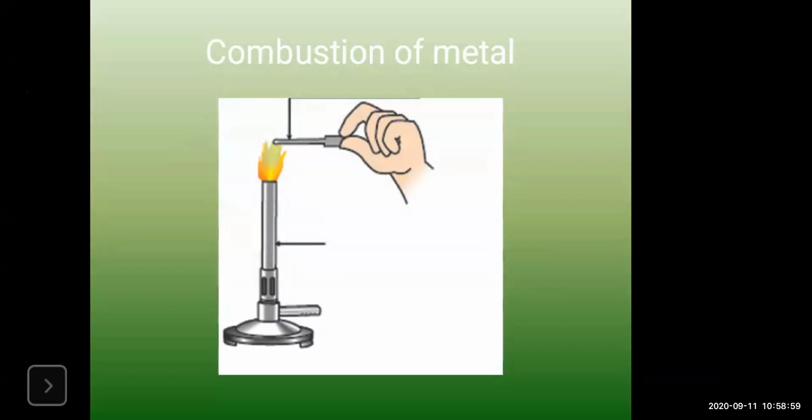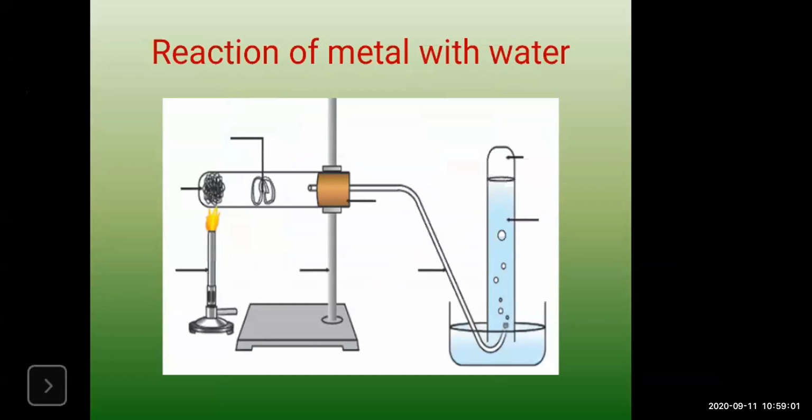If you're reacting with water, see the next slide, how it occurs. What do you have to take, which apparatus do you need? You need beakers. Then you need some samples of metals, various metals of your choice. You can take sodium metal, but you cannot take sodium metal here because you are reacting with water. With water it will blast. So sodium cannot be taken. So you can take some other metal like aluminium or copper, anything like that, and